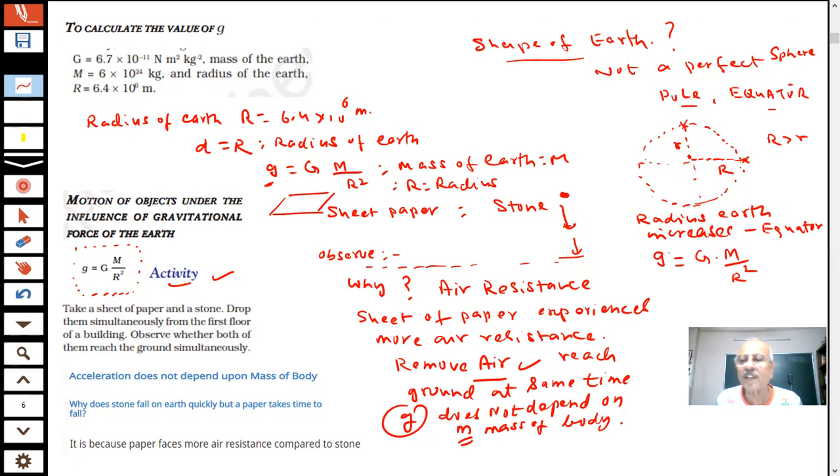The g value is not the same at the pole and equator, because the radius of the earth increases as you go from pole to the equator. So radius more, r square more, g less. R more, g less. And r less, then g will be more. Yes or no? Right or wrong? Got it?